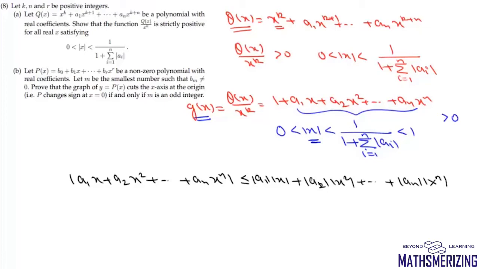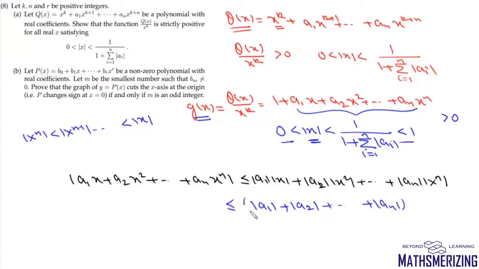Now we know that when a number lies between 0 and 1, then mod x to the power n is less than mod of x to the power n minus 1, and it is less than mod x. So that means this complete expression will always be less than or equal to mod of a1 plus mod of a2 plus mod of an